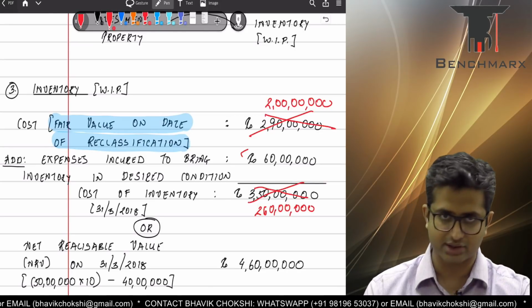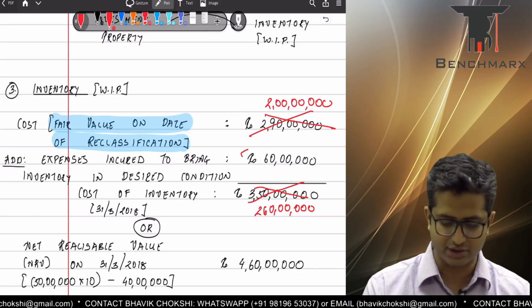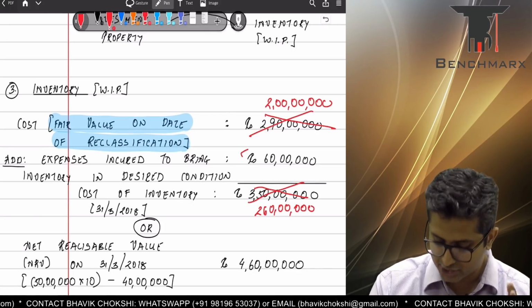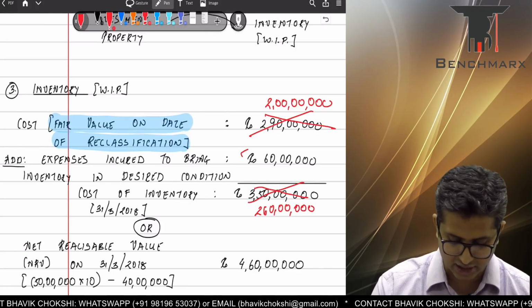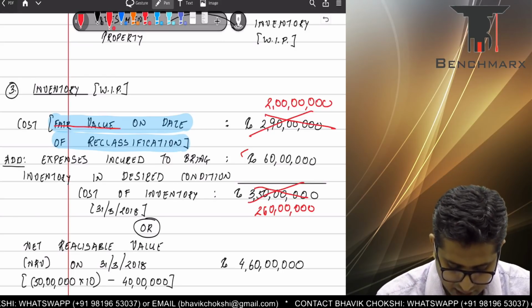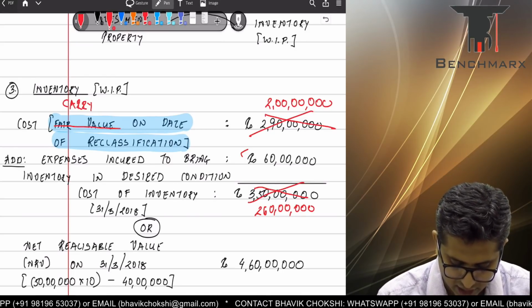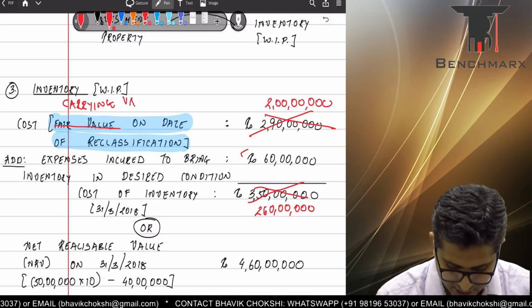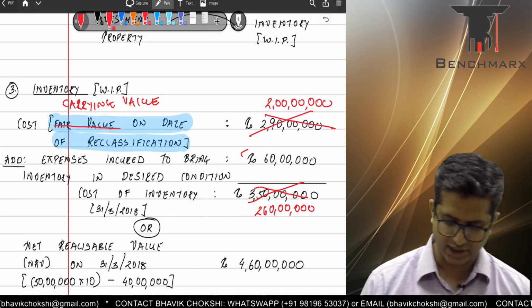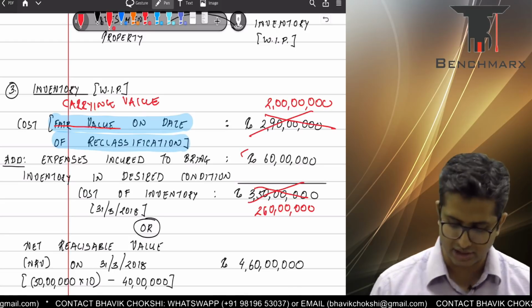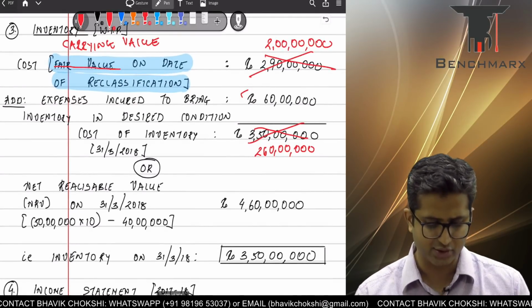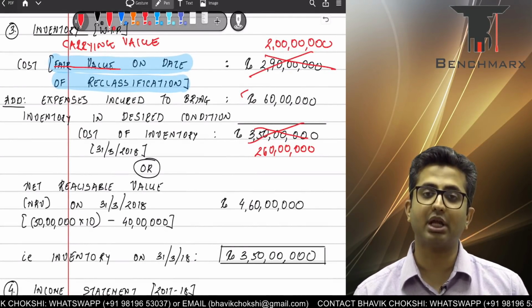I'm just giving you the solution because if you are comfortable with the way the Institute has solved it, you can do it that way, though I would strongly suggest that the correct way is this carrying value. So we're just giving you the solution on both sides. I would still say that the solution that I write in red is the solution that you should be solving. Or you compare with the net realizable value.